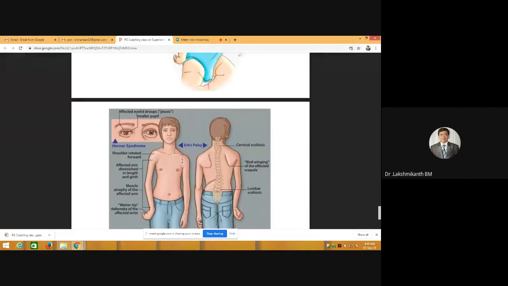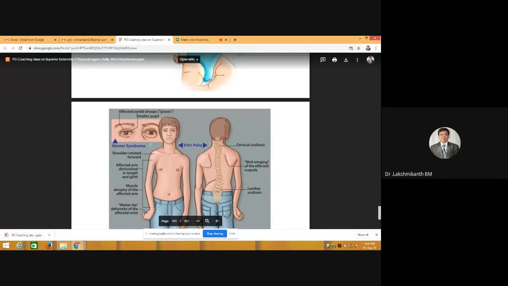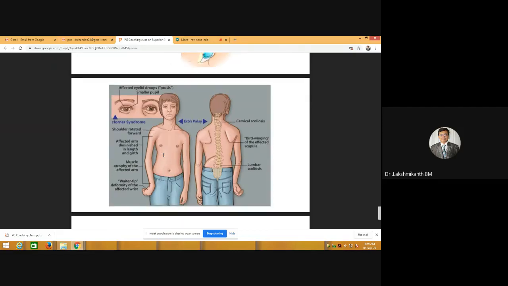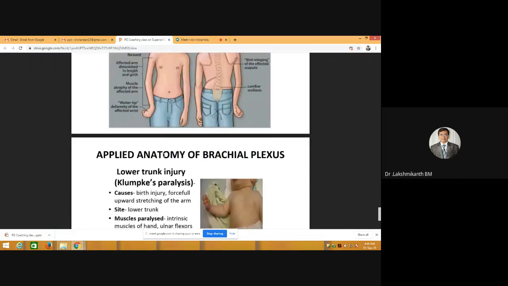If you take an adult individual, it can sometimes be associated with Horner syndrome. If it is associated with Horner syndrome, it is by the stellate ganglion. Next time when I take thorax, I'll tell you about Horner syndrome.